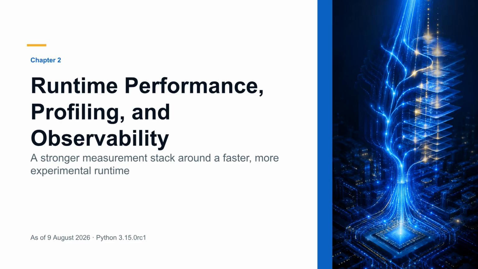The experimental just-in-time compiler gains a tracing front-end and better code generation, while selected interpreters, codecs, allocators, and garbage collection paths change underneath applications. This chapter separates measurement capabilities that are ready to use from performance results that still depend heavily on platform and workload.